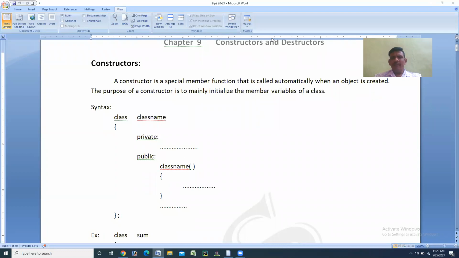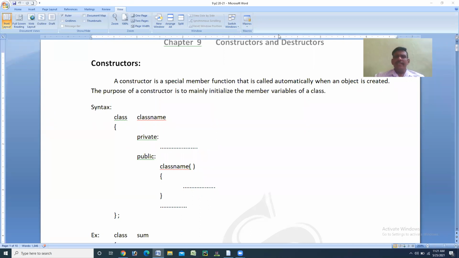We are using constructors to initialize the member variables of the class. It means this is a one mark question. What is the purpose of a constructor? The main purpose of the constructor is to initialize the member variables of a class.